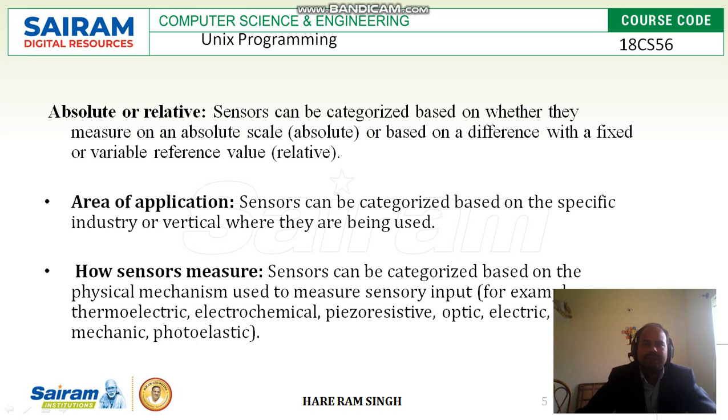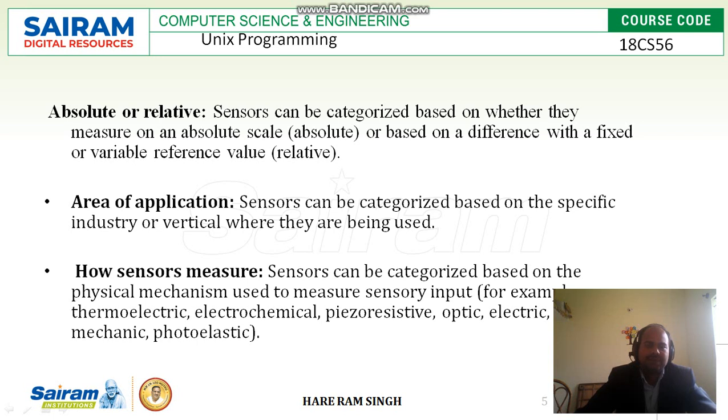If the sensors measure on an absolute scale, it is called an absolute sensor. Or if a sensor is measuring anything relative to some variable or parameter, then it is called a relative sensor.